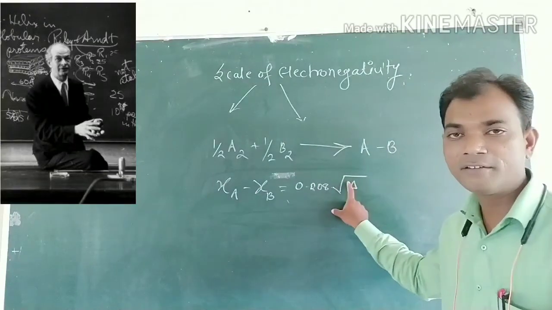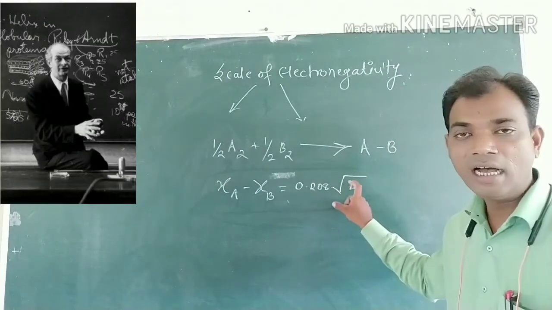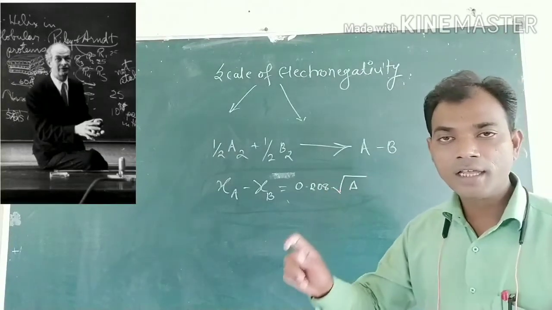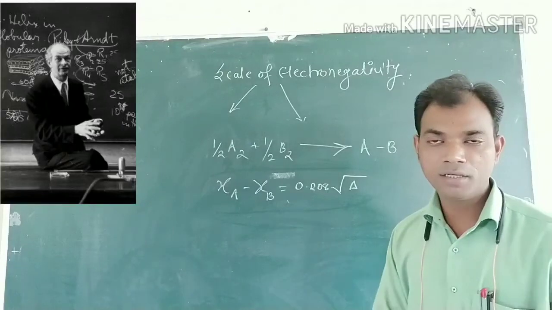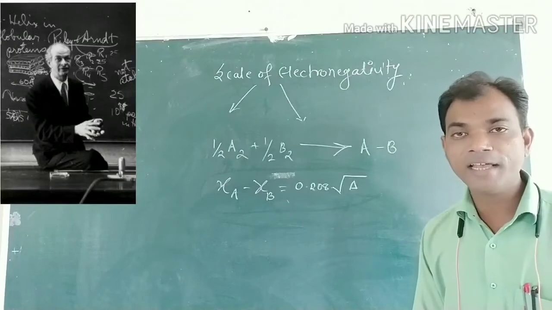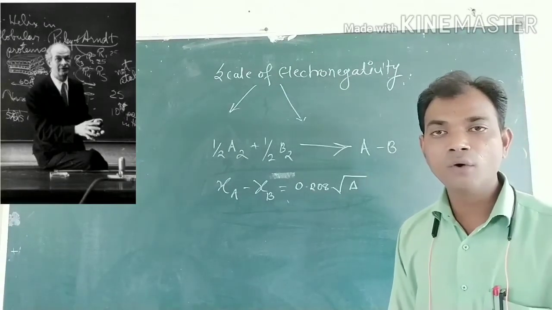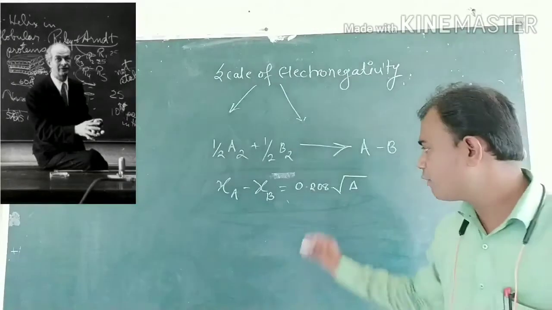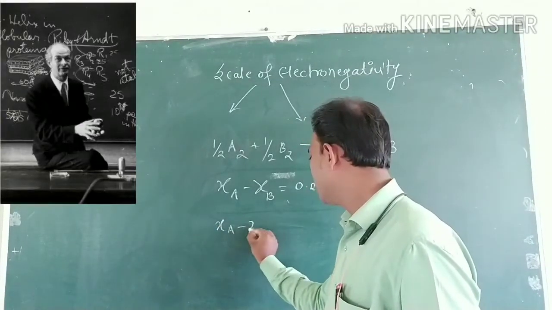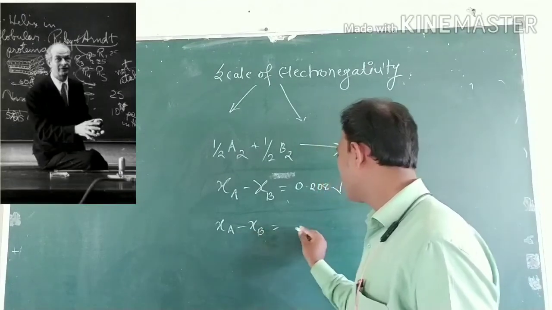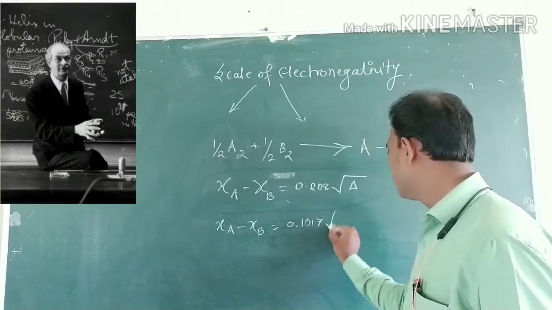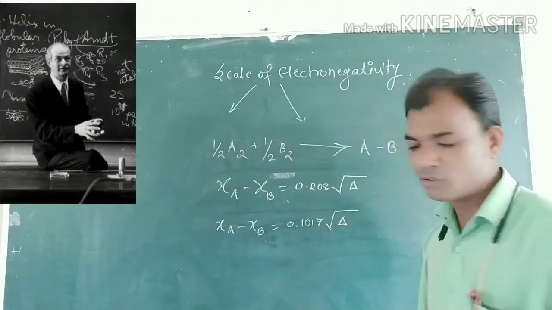Here the energies are used in units of kilocalories per mole. To express it in kilojoules per mole, the equation changes to XA minus XB equals 0.1017 square root of delta.